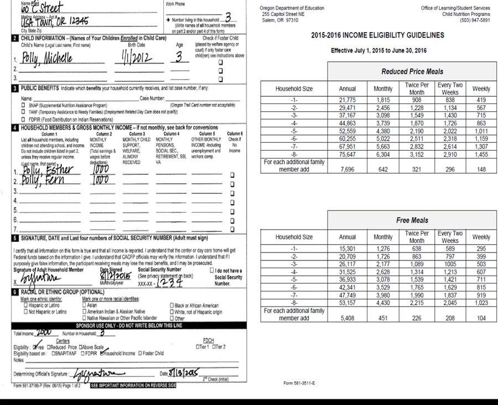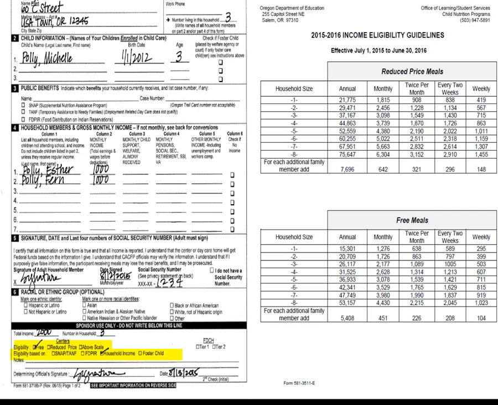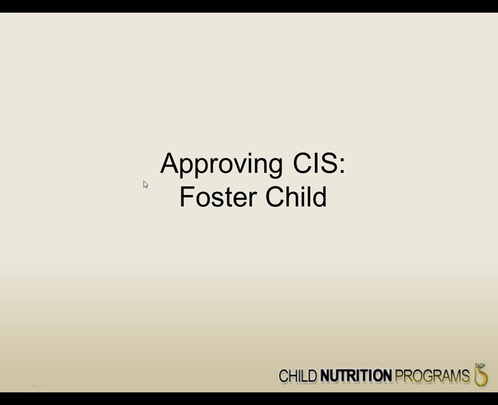In the sponsor use section, the determining official will now check the eligibility as free, based on household income. The determining official will sign and date the approved application. ODE CNP highly recommends sponsors to have an employee as a second check for all approved CIS applications. Finally, we will approve a completed CIS application completed for a foster child.